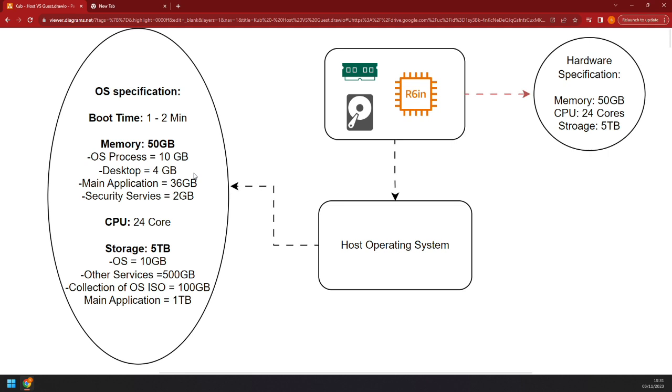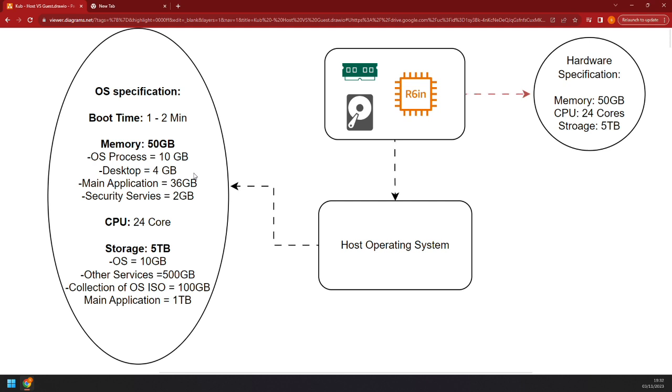A traditional application, which is a monolithic application with no divisions or classifications of workload, would be configured like this. Either it will be configured this way or it will be configured in the virtualization way. Those are the two different methods of configuring a traditional application.